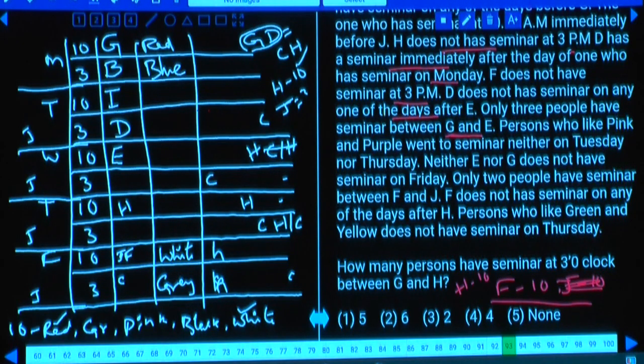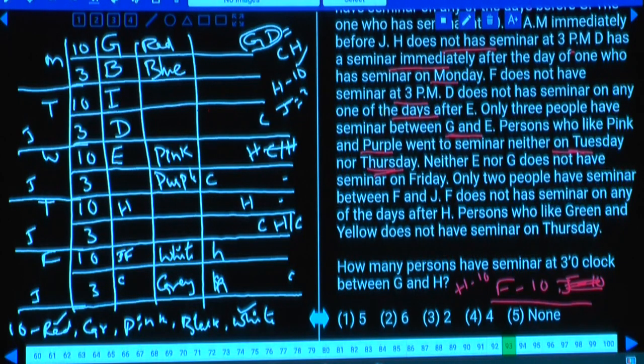Persons who like pink and purple went to the seminar neither on Tuesday nor Thursday. Pink and purple must be Friday or Thursday, isn't it? Neither Tuesday nor Thursday, and this pink and this one must be on Wednesday. Out of which pink must be 10 o'clock, Wednesday pink is 10 o'clock, and what is the other thing here? Purple must be at 3 o'clock.